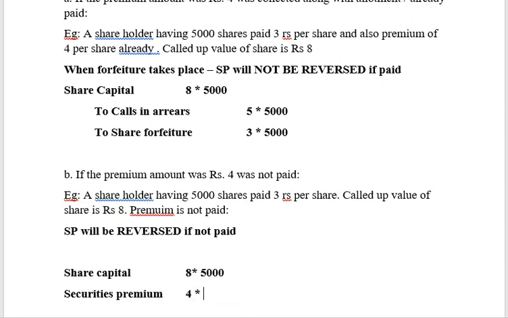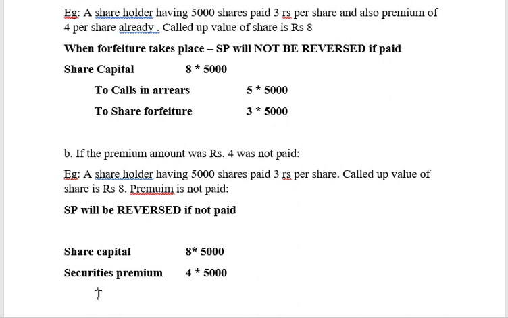How much? 4 into 5,000. Calls in arrears. Now, where will the securities premium appear? It will appear only in calls in arrears because the amount has not been paid. So that will also remain in calls in arrears. So what will be the calls in arrears amount? It will be 5 rupees of called up value plus 4 rupees of securities premium, which is a total of 9 rupees. Right? 9 into 5,000.